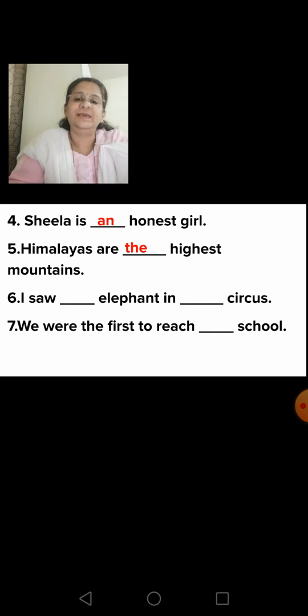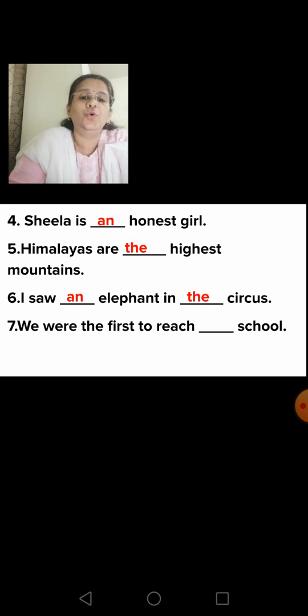Next sentence, sixth, I saw dash elephant in dash circus. Yes. I saw an elephant in the circus. Seventh sentence, we were the first to reach dash school. Yes, children. Which article will come here? Yes. We were the first to reach the school.